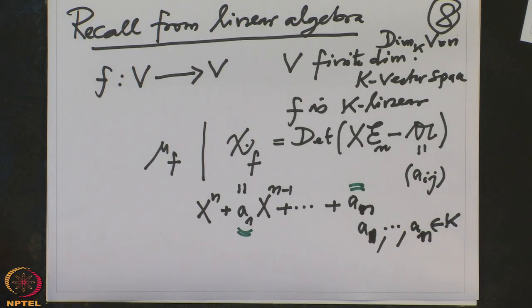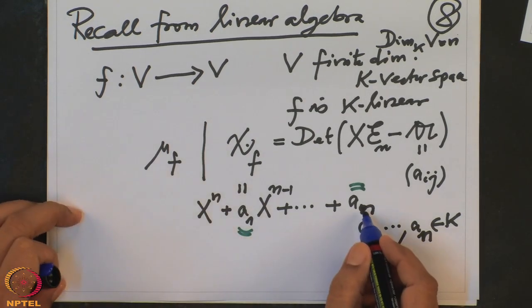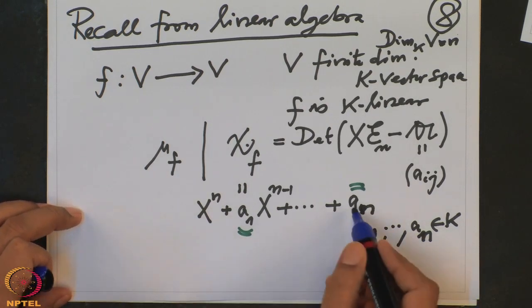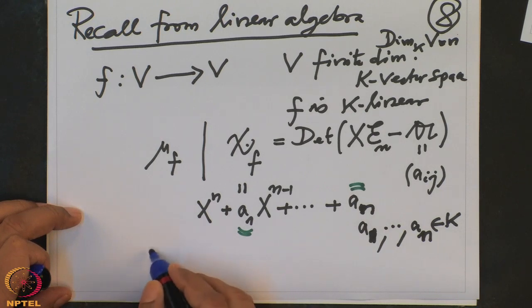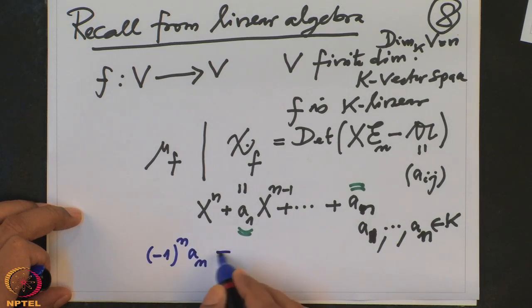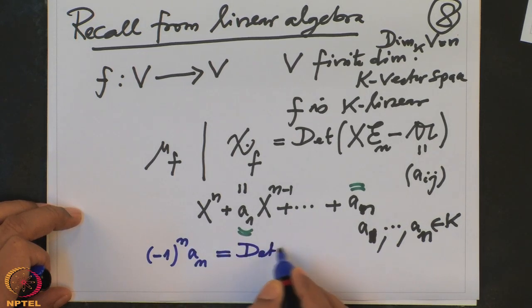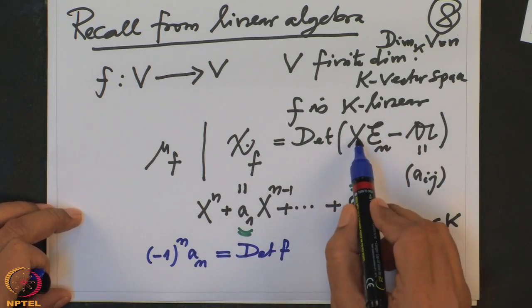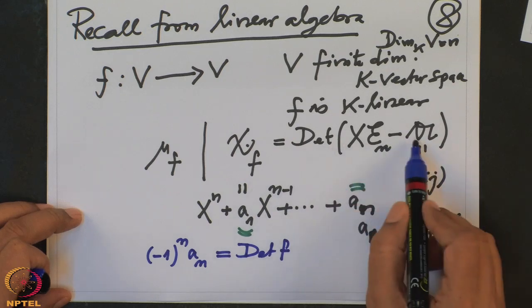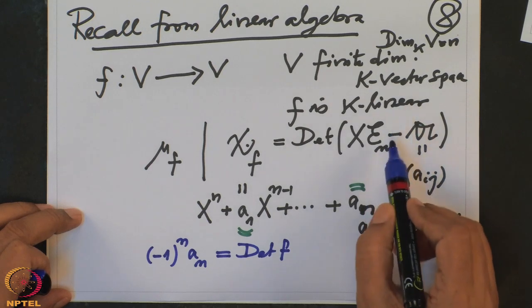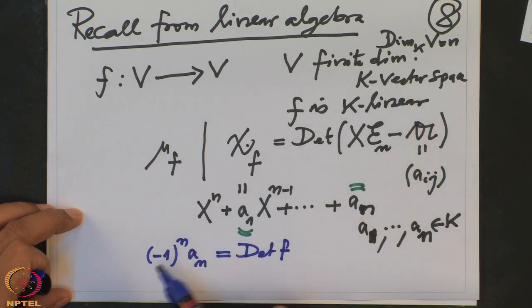And what are they? First of all this one, up to a sign, minus 1 power n an, is nothing but the determinant of f. That is clear because I put x equal to 0. When I put x equal to 0, it is the determinant of minus A. So I have to get rid of the minus as many times as there are rows, and there are precisely n rows. So I multiply by minus 1 power n, and then that is the determinant.